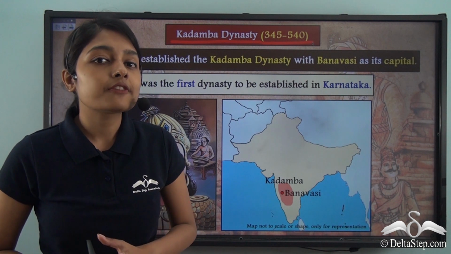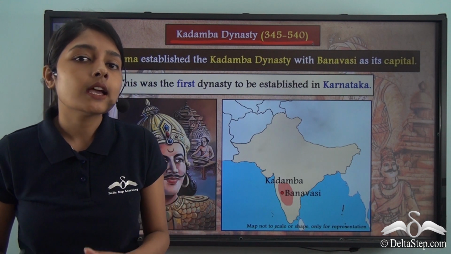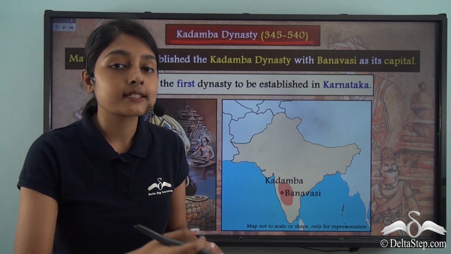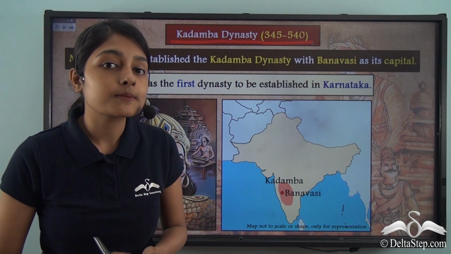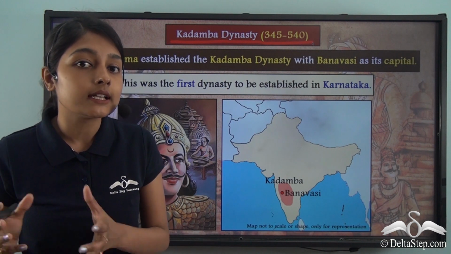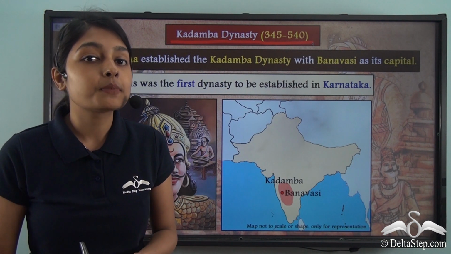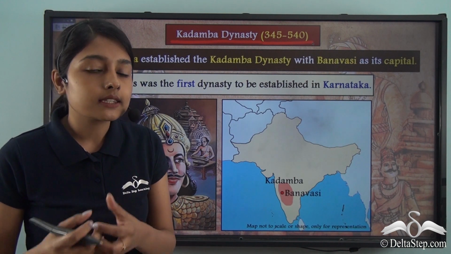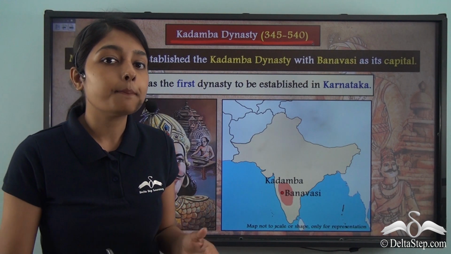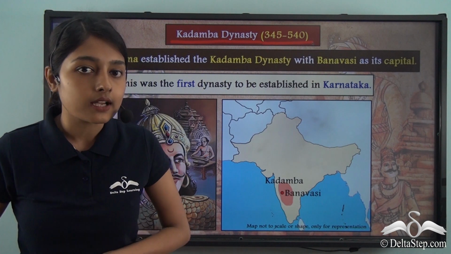Well, you also have to keep a point in mind that nothing happens without a precedence. That is to say, this was one of the first kingdoms that was established by a learned Brahmin, and this happened before the 7th century itself. So you can consider the Kadamba dynasty and Mayura Sharma a pioneering cause in this regard.